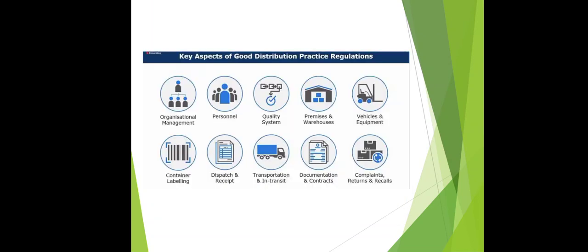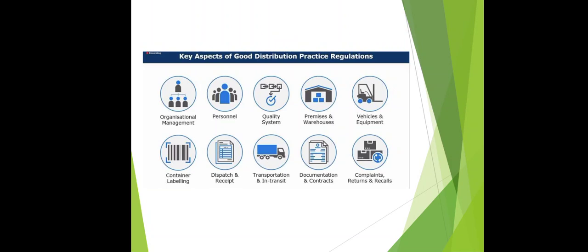So there are key aspects for the good distribution practice regulation, which involve the organizational level, personnel level, quality systems, warehouses, vehicles and equipment, transportation, labeling, dispatch, documentation, complaints and recalls.